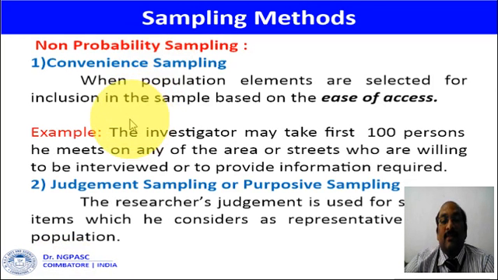For example, in the previous study, if the researcher wants to collect data from only 500 customers out of 10,000 customers who have the Activa 5G, instead of collecting the data from all the samples, he can select the samples only near his particular area.